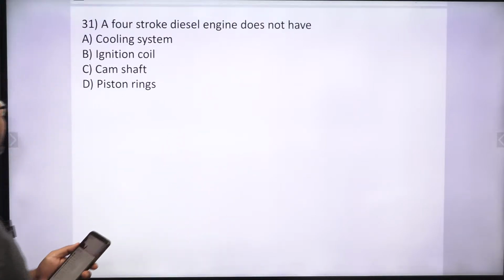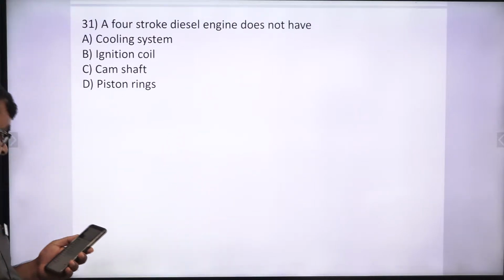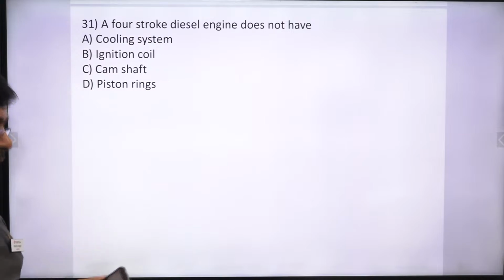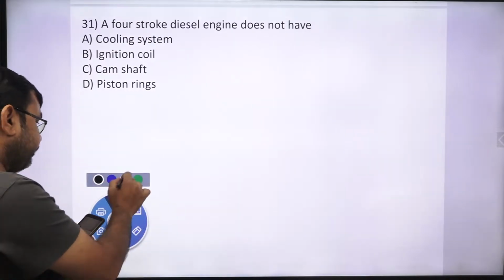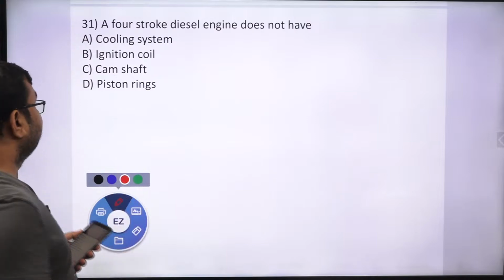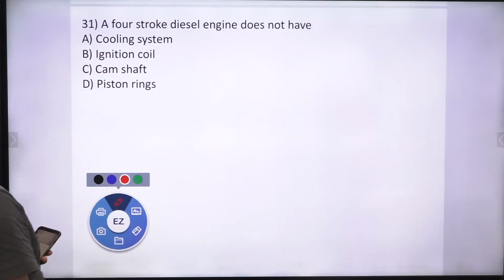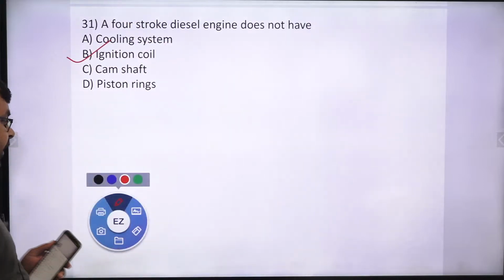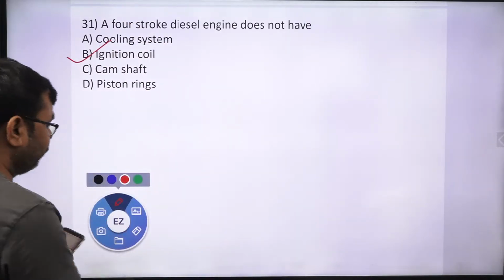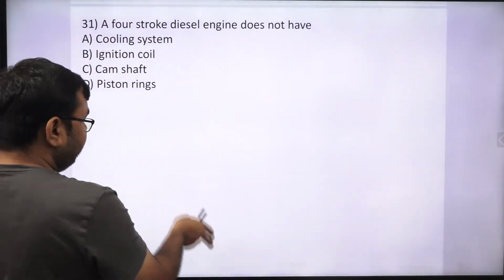A four-stroke diesel engine does not have which of the following? This is a very simple question. Which one is the right answer? Yes, ignition coil is the right answer. There is no ignition coil in the diesel engine.